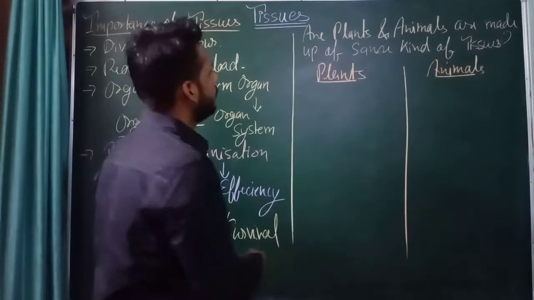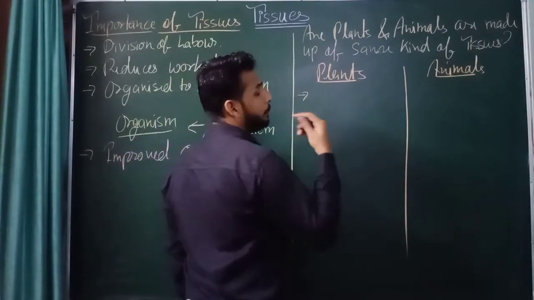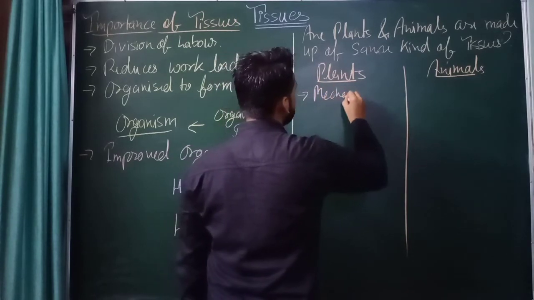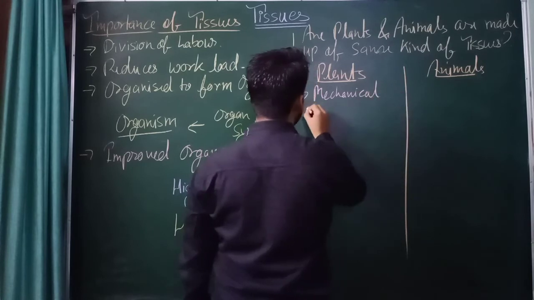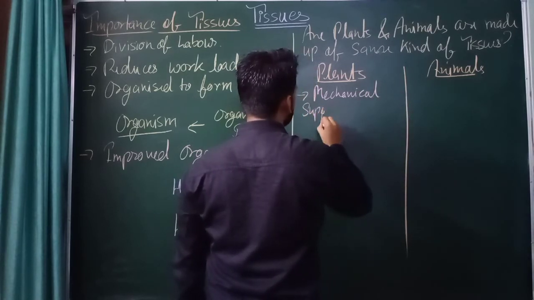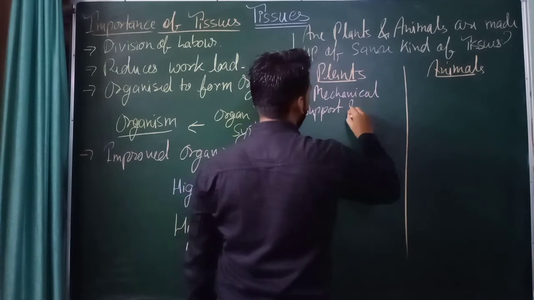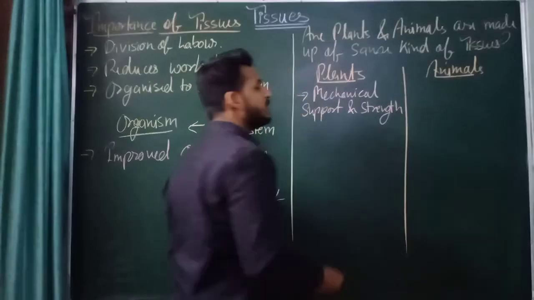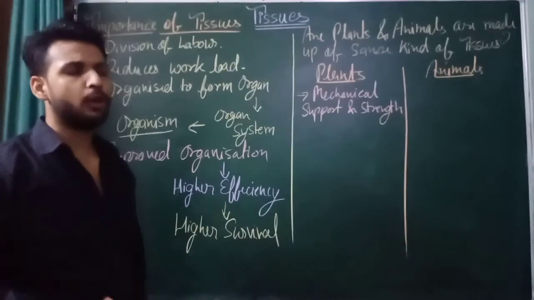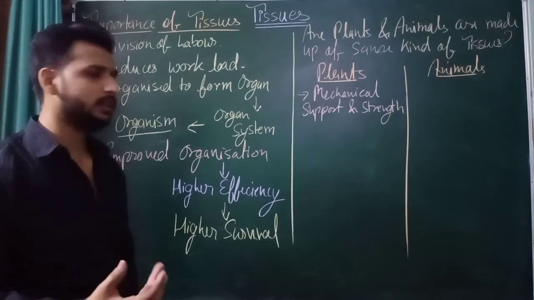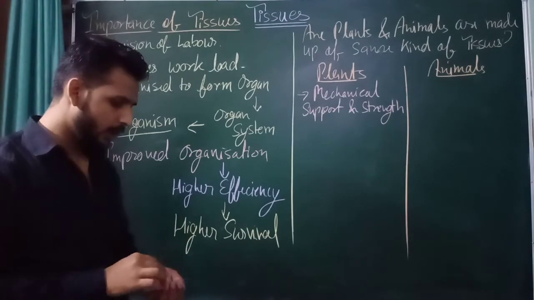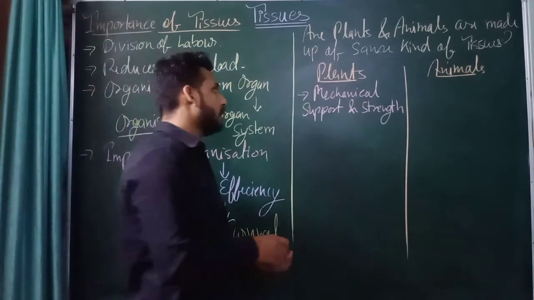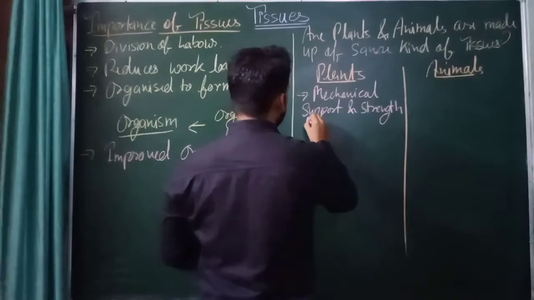Here in the plants, we can see that plant tissues provide mechanical support and strength. Since plants do not move and do not locate from one place to another, they are located at the same place only. So there is not much movement, and hence they require less energy.